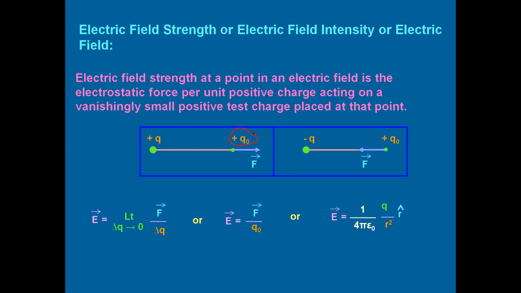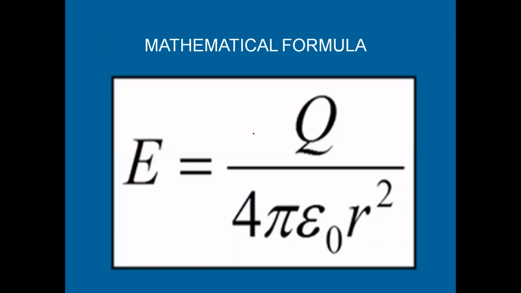R cap is a unit vector. It gives you the direction of electric field. Hope it is very clear. Keep this mathematical formula in your mind. It is very, very important to study this formula in order to solve problems in electrostatics. E is equal to Q by 4 pi epsilon 0 R square. Hope everybody remembers the value of 1 by 4 pi epsilon 0. It is nothing but 9 into 10 raised to 9.